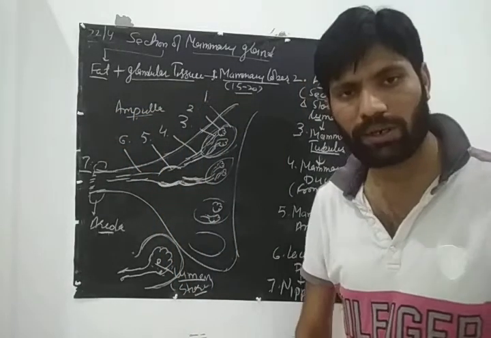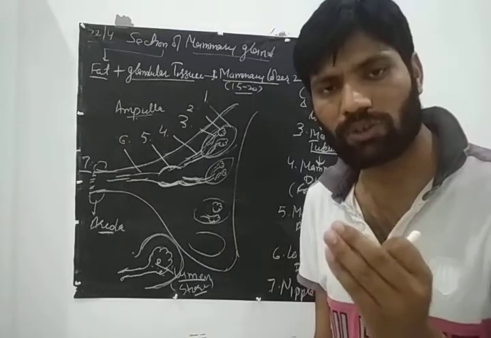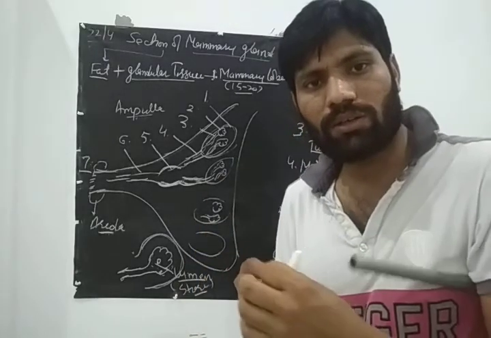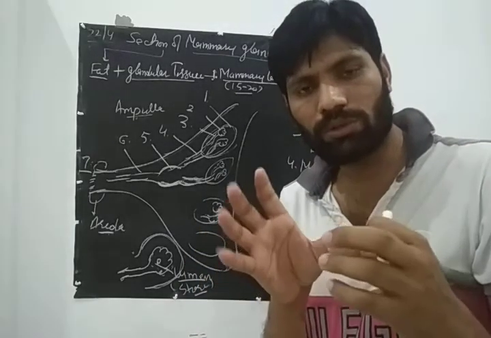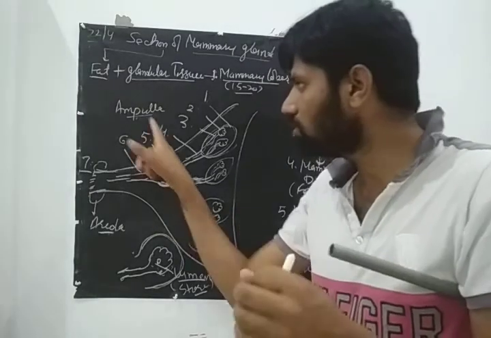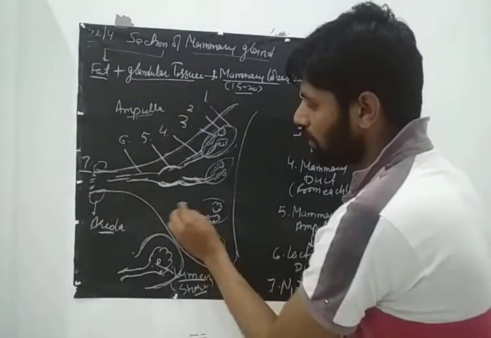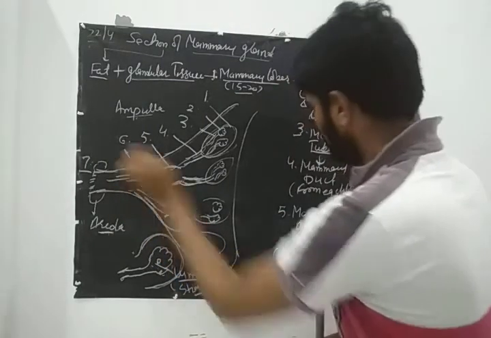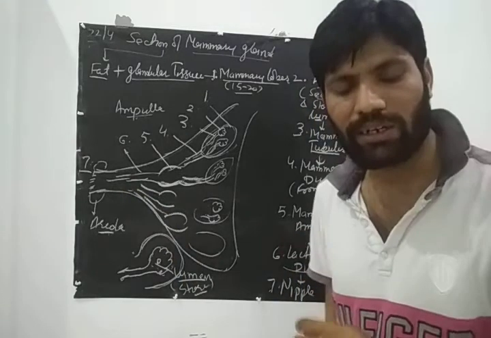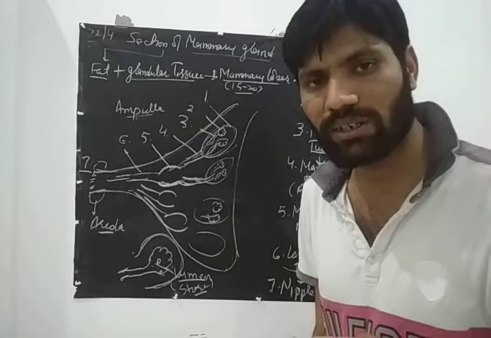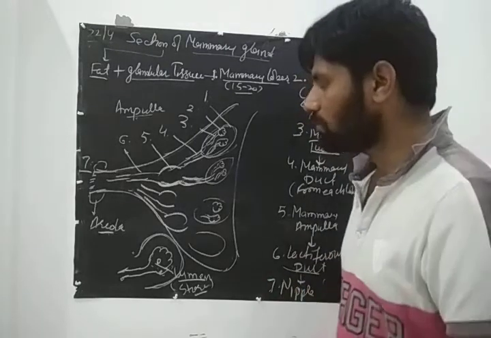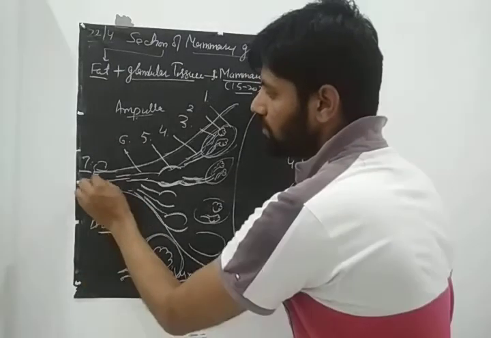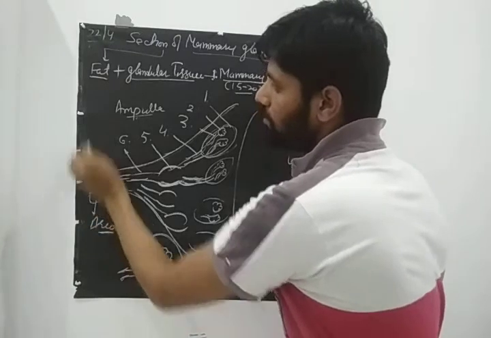If you remember, in the female reproductive system there were three parts of the fallopian tube: infundibulum, ampulla and isthmus. Okay, so the ampulla there was the wider part; same here, the ampulla is the wider part. Then this ampulla, that means many ampullae formed by the ducts, will open into the lactiferous duct. The word lactiferous comes from lactose. Lactose is the sugar present in milk. Okay, so this is the lactiferous duct, and different lactiferous ducts will open and form the nipple.